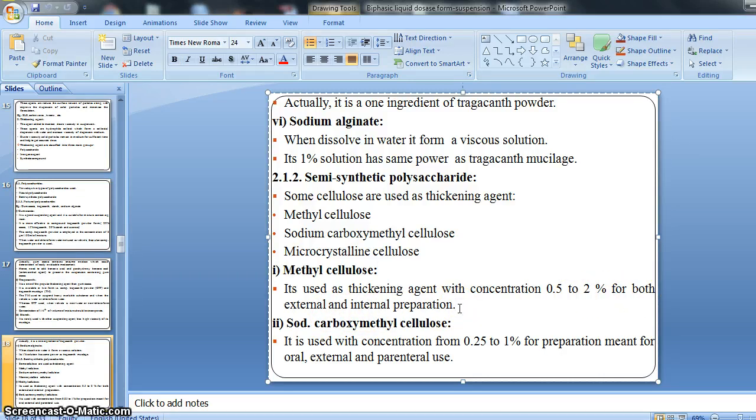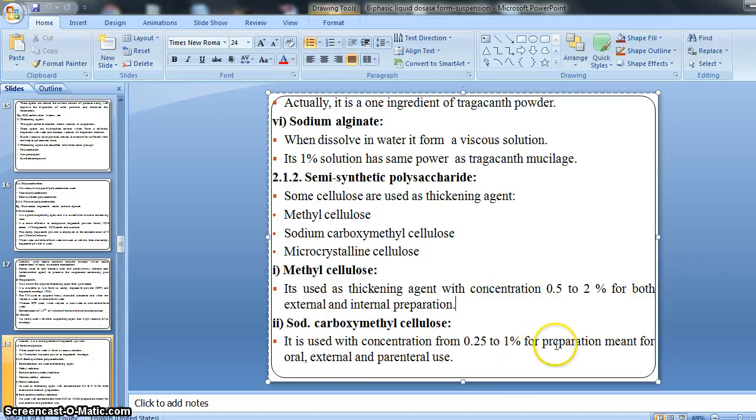Whether it is administered internally or applied externally, for both kinds of preparation we can use methyl cellulose as a thickening agent, with a concentration of 0.5 to 2%.